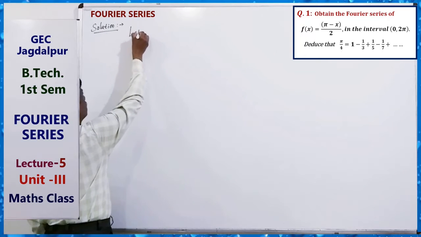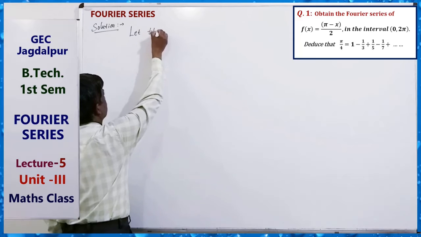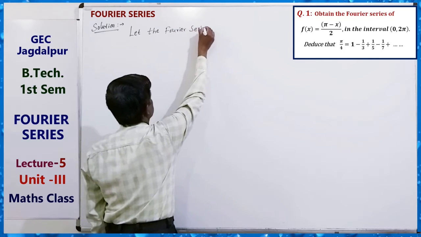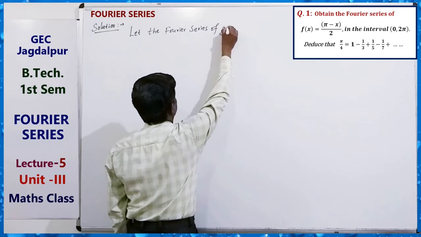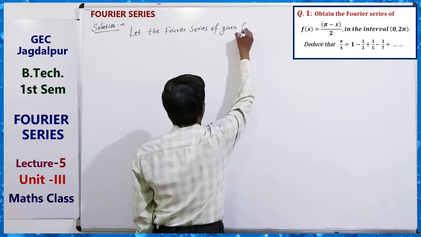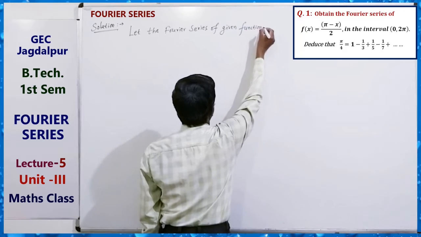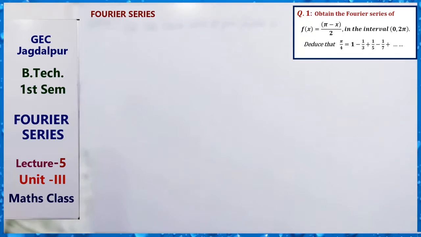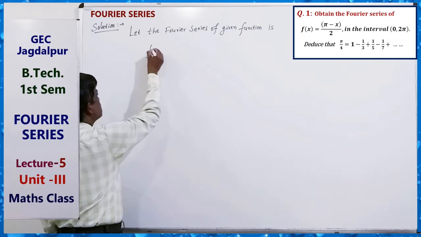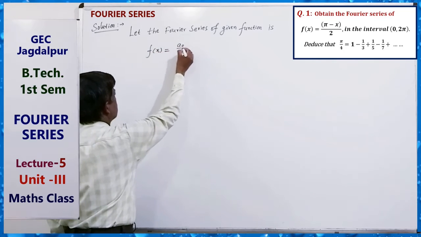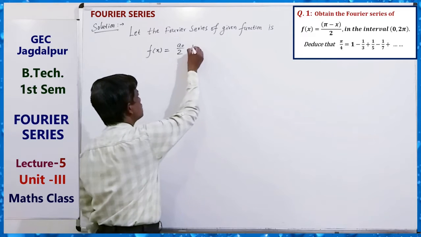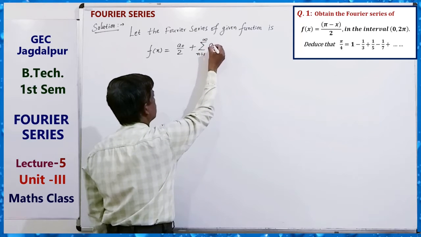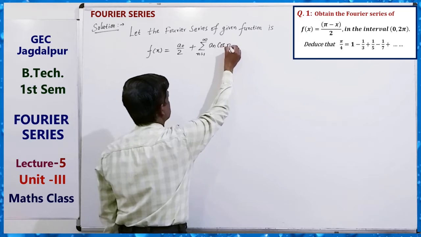So let the Fourier series of the given function be f(x) equals to, what is the Fourier series? a0 by 2 plus sum of n equals 1 to infinity an cos nx.